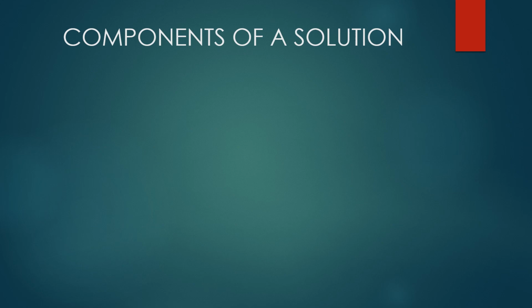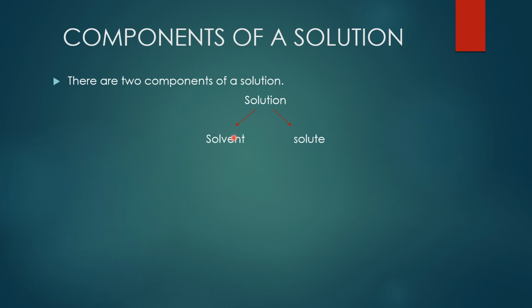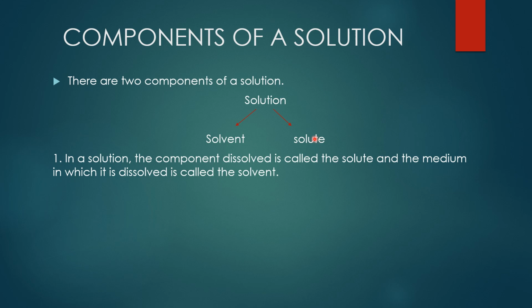Components of a solution. There are two components of a solution. One is solvent, another one is solute. What is solvent? In a solution, the component dissolved is called the solute and the medium in which it is dissolved is called the solvent.